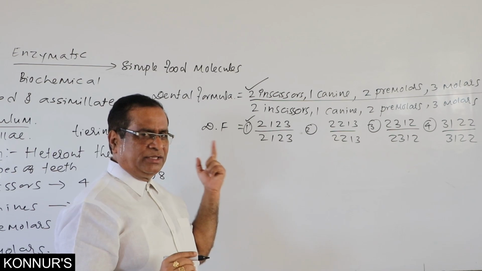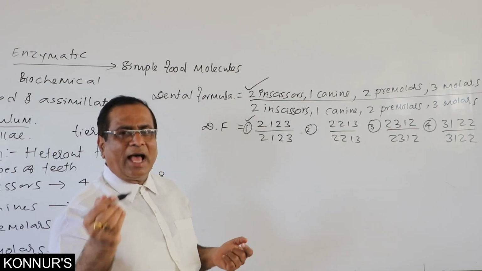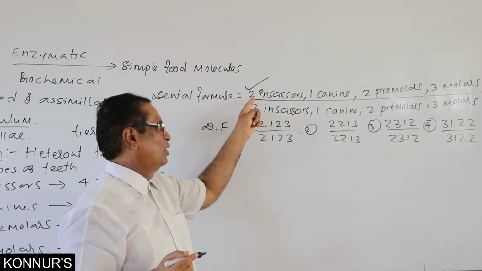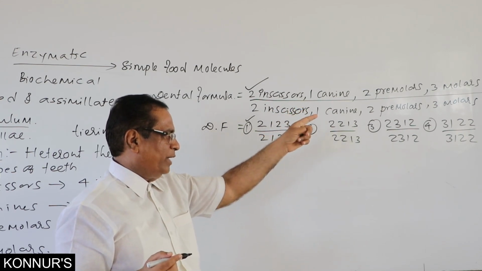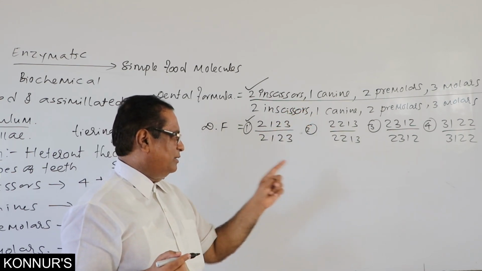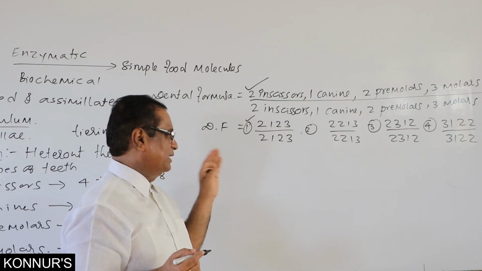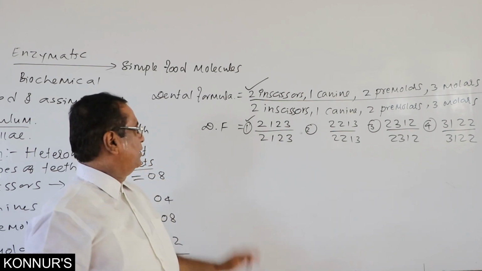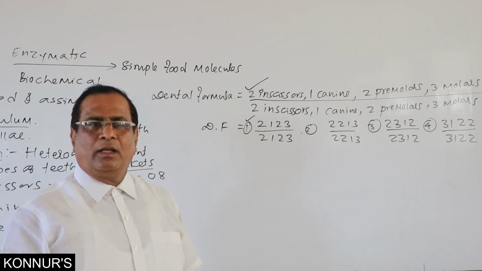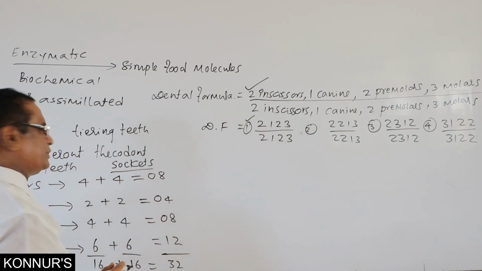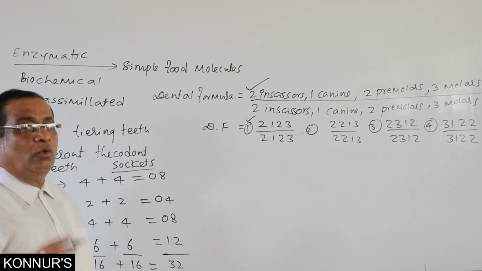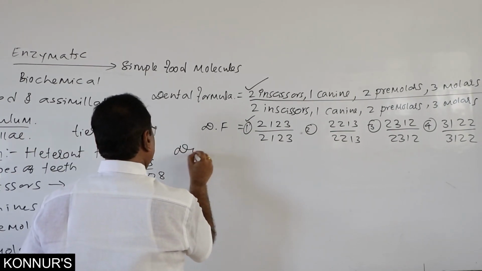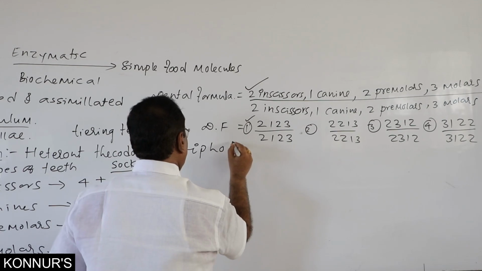They may ask directly what is dental formula. Sometimes they may ask, by giving the dental formula, what it indicates. That indicates two incisors, one canine, two premolars, three molars in upper jaw, divided by, that is, in lower jaw, two incisors, one canine, two premolars, three molars as well. Okay, it's about our dentition. Two terminologies we have come across: heterodont, thecodont. One more terminology is there, that is diphyodont.